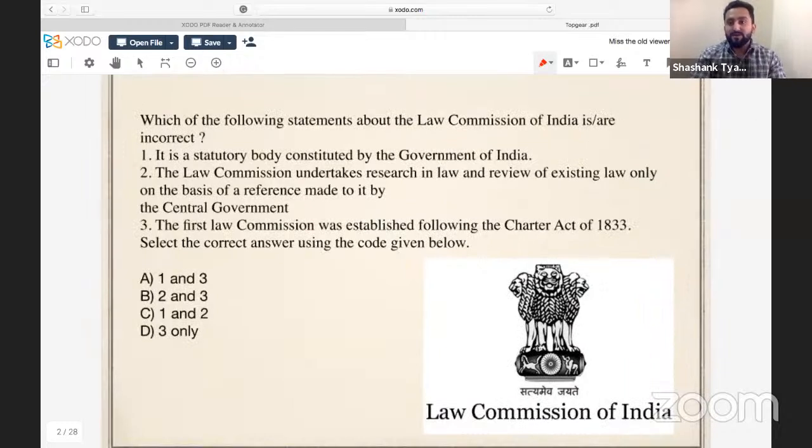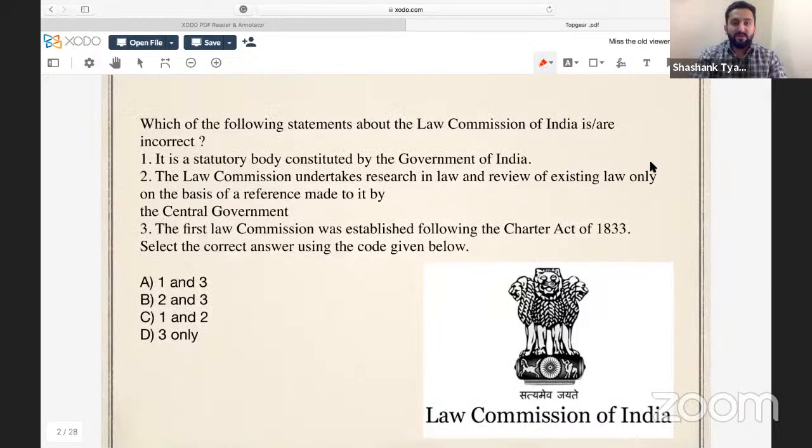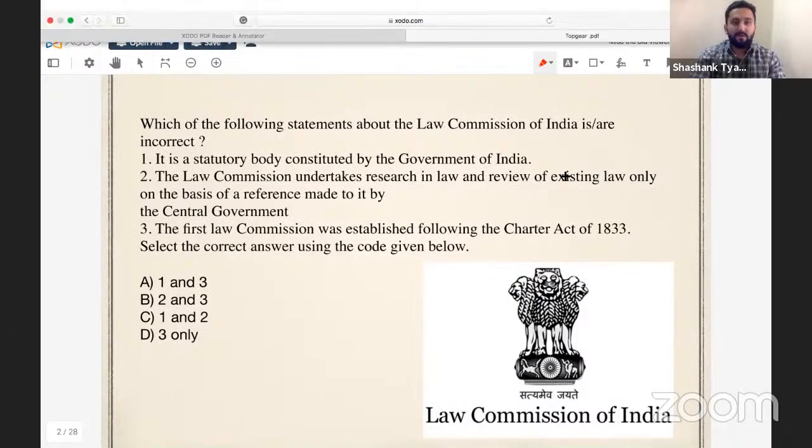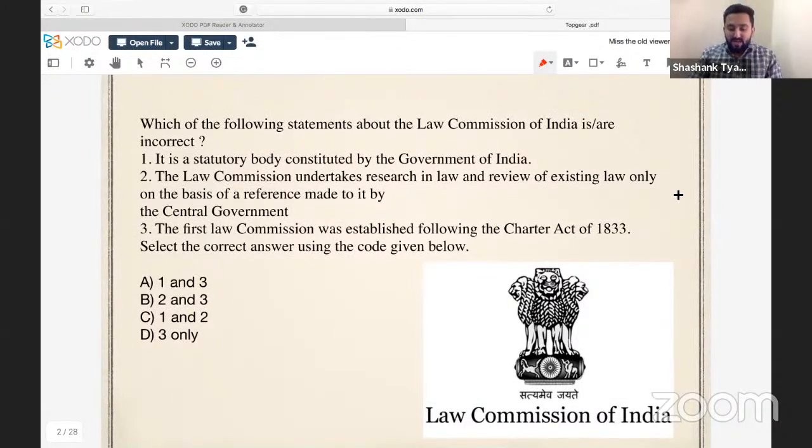Coming to the first question. Just go through the statements. Which of the following statements about Law Commission of India are incorrect? We have to identify incorrect statements. It is a statutory body constituted by Government of India.